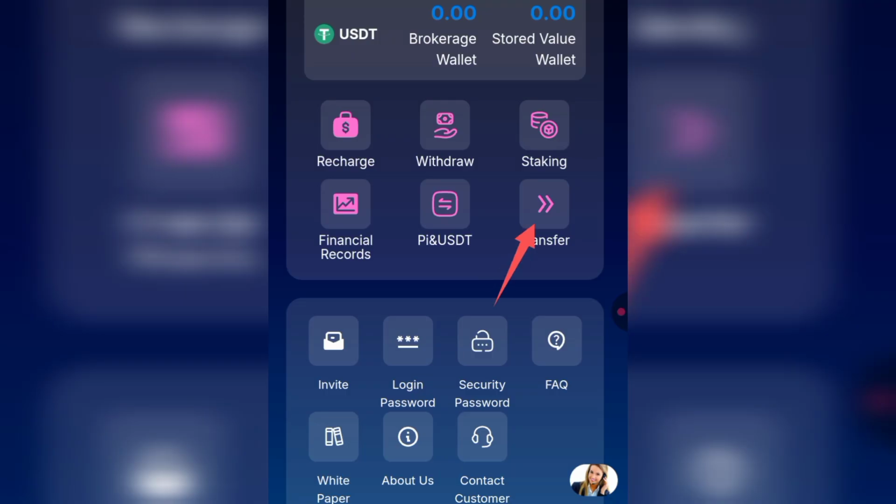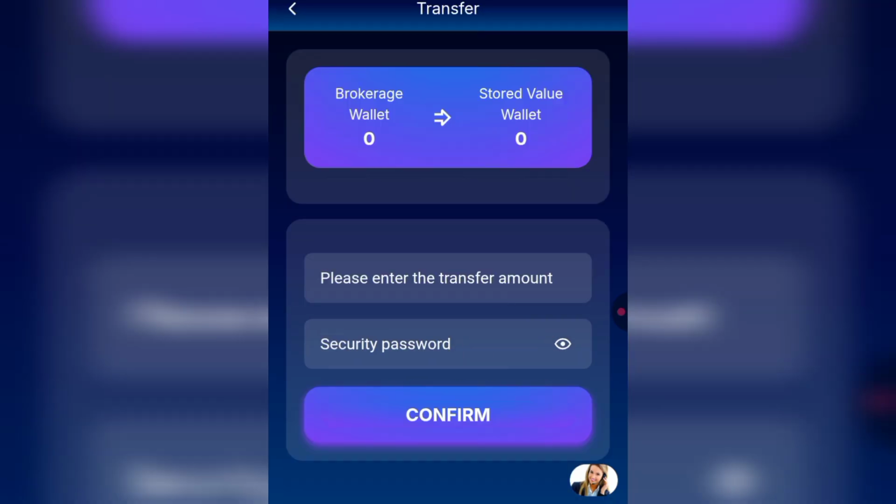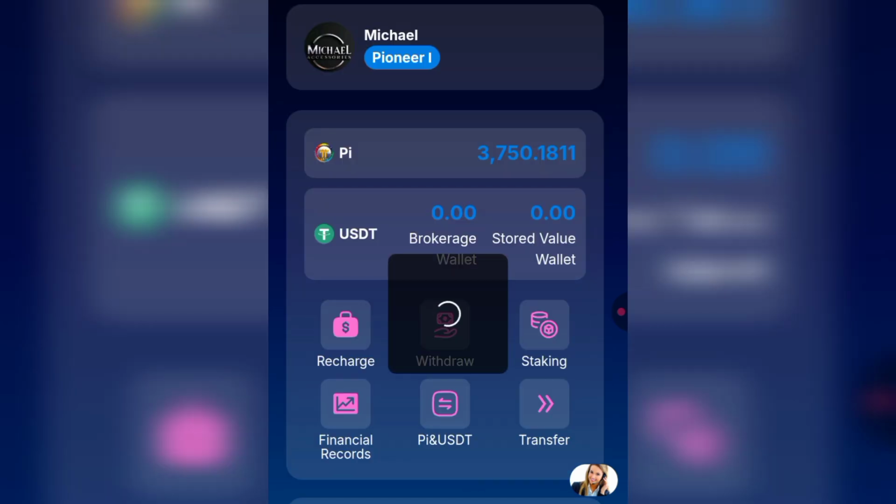If you go back to this section that says transfer, you'll be able to transfer your USDT from your brokerage wallet to your stored value wallet, which means if maybe you don't want to place a withdrawal, because the ones you can withdraw is only the ones on your brokerage wallet, you can transfer it to your stored value wallet, which is your deposit wallet, just for storage without touching it. So you just input the amount you want to transfer, your security password, and click on confirm, and the transfer is going to be successful.